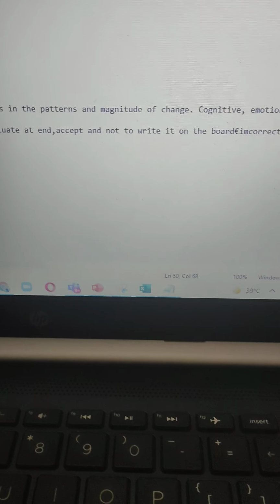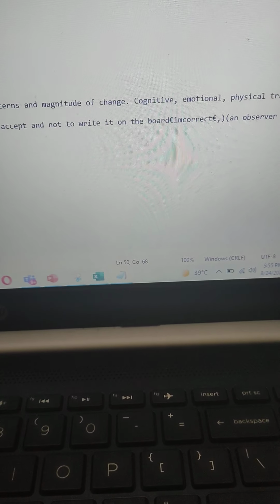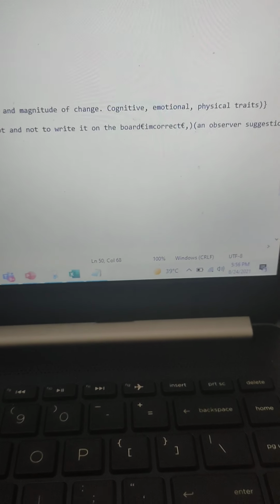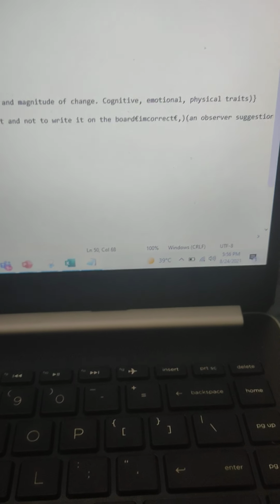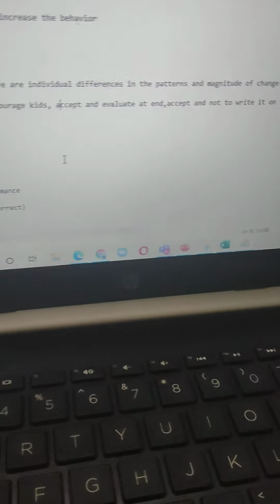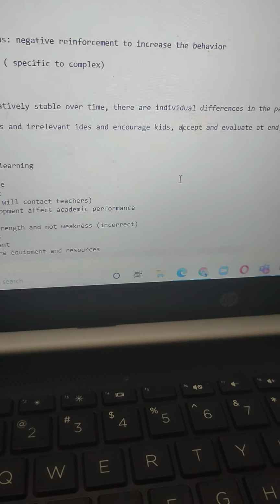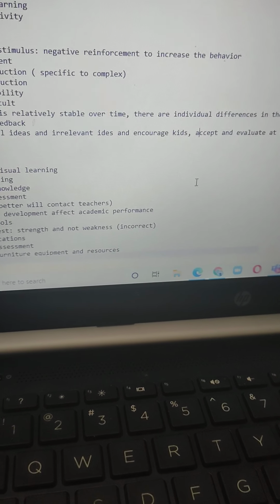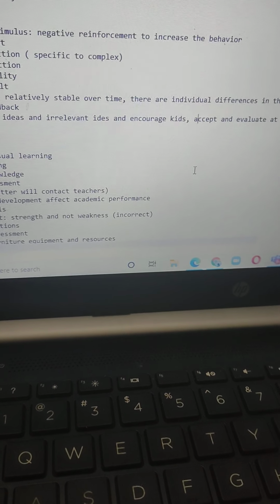But at the same time, whatever the teacher heard from the children, we should not write it on the board. So the odd one out was writing it on the board. This was the observer's suggestion for the co-teacher, because if you write it on the board, it might create misconception for all the other kids as well.